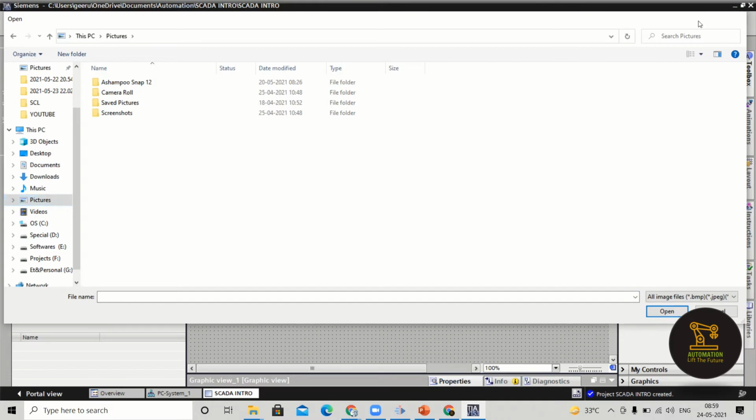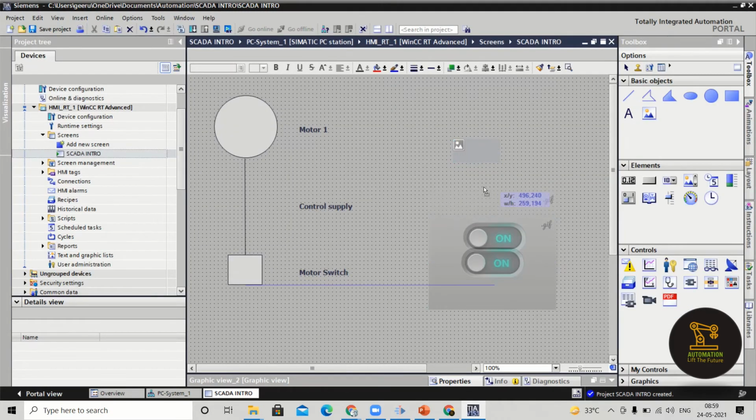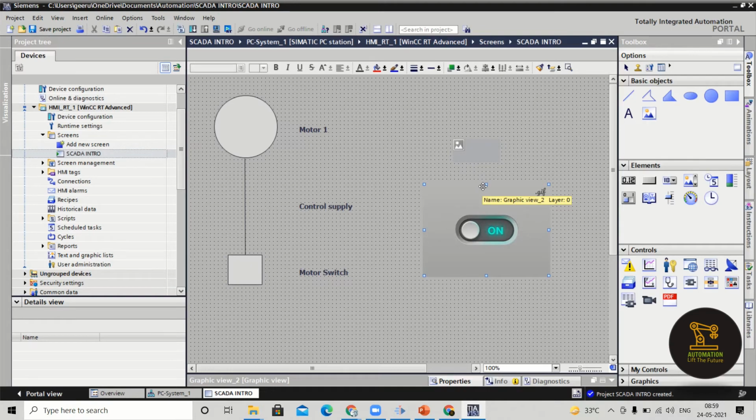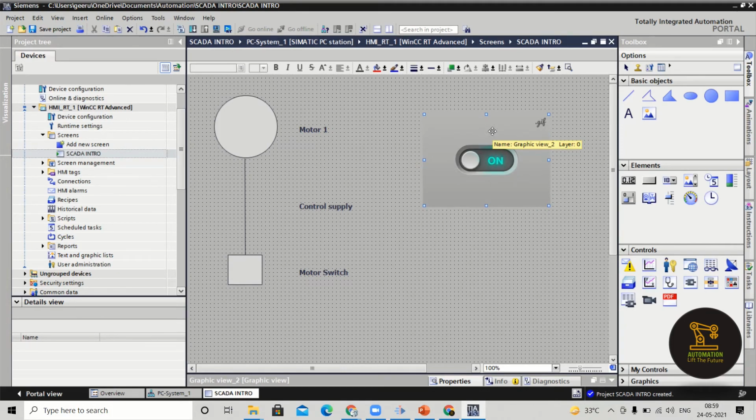Okay, currently what we will do is only drag and drop those items. I will just show you what the issue is. If you want an image, you can also do one thing. This is nothing but adding a graphic onto the screen. Just go for drag and drop.